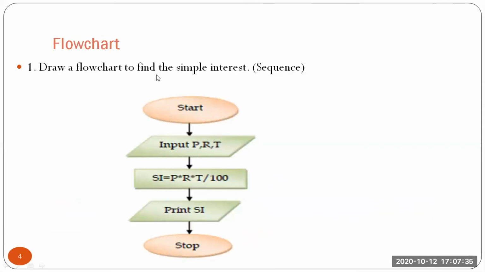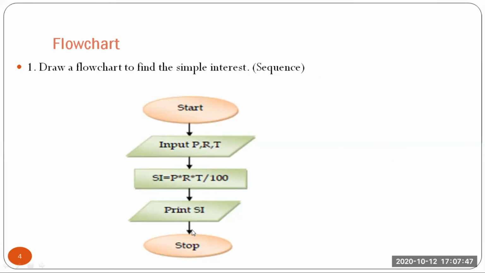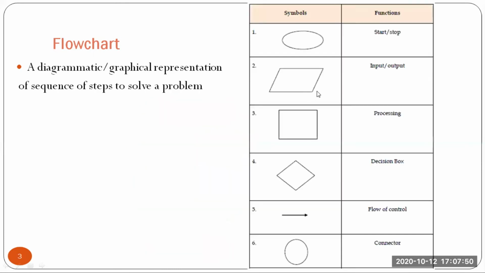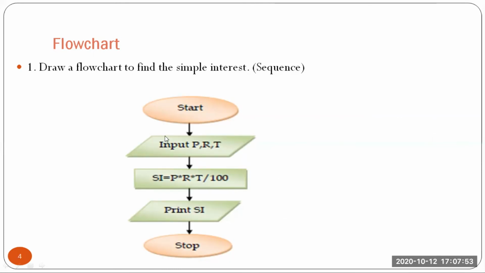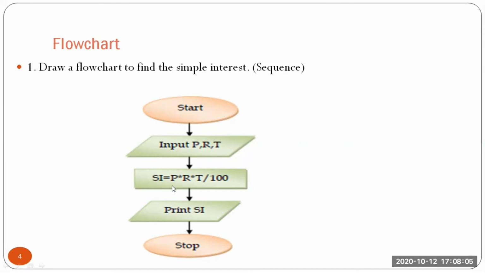So as you can see, a flowchart to find the simple interest. Now this is a sequential one because we don't have any kind of conditions. First symbol is always start and stop. For start and stop we have to use the oval. Next is input and output. For input and output you have to use a parallelogram. So as you can see here, input P, R, T. Same way, print SI, you can see it is in a parallelogram. Then next is your calculation, the third step. As you can see, processing is going to be in a rectangle. So here you will find that SI is equal to P into R into T divided by 100. That is nothing but your processing.